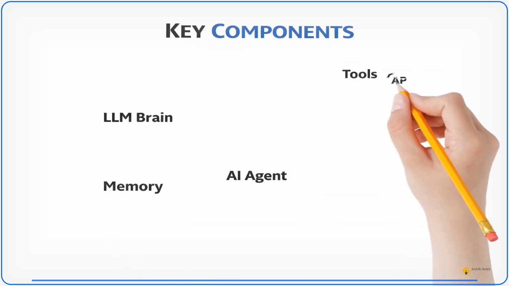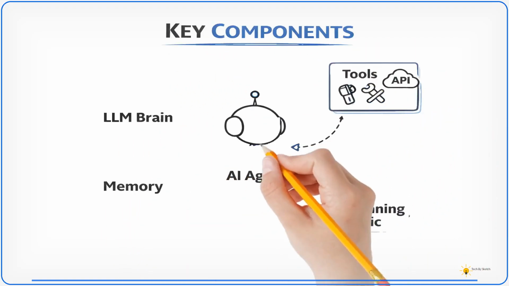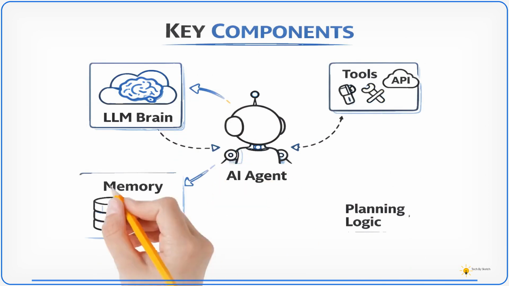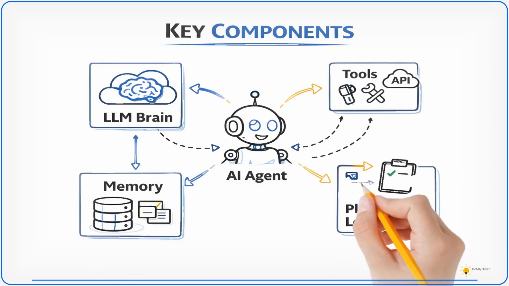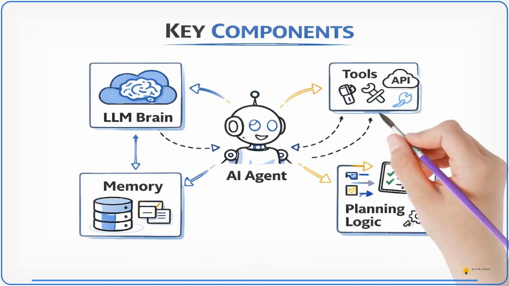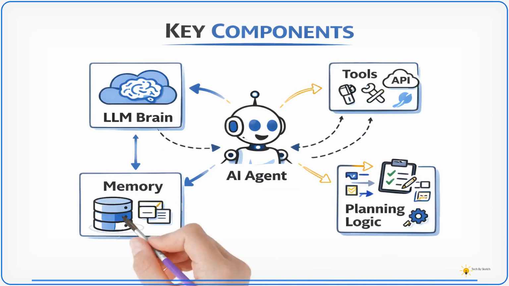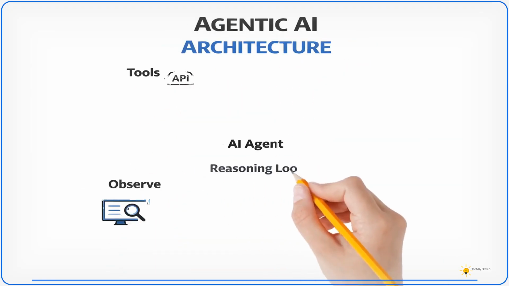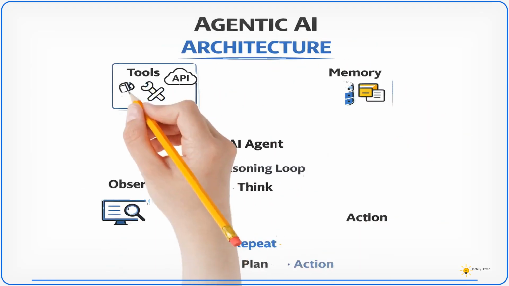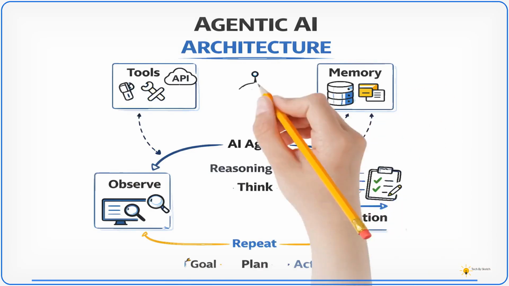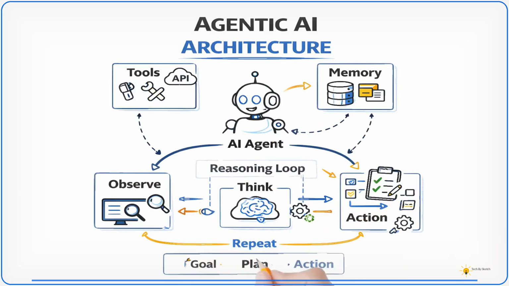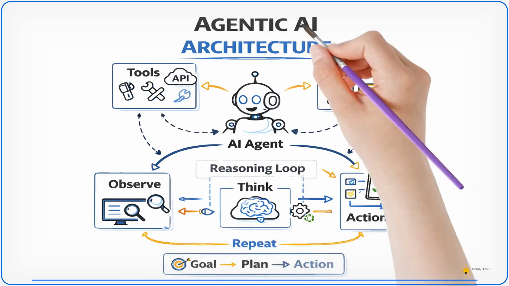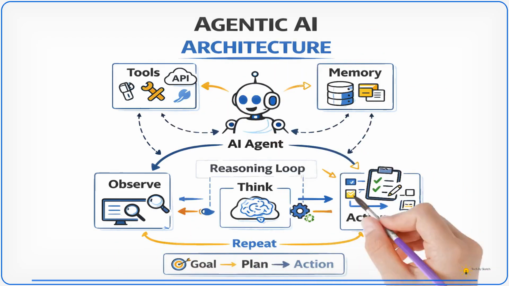Now, a strong explanation also mentions the architecture. The key components include the LLM brain, tools, memory, and planning logic. These pieces form the foundation of agent systems. Then, interviewers often appreciate system-level understanding. The agentic AI architecture connects reasoning loops with tools and memory. This allows autonomous task execution.